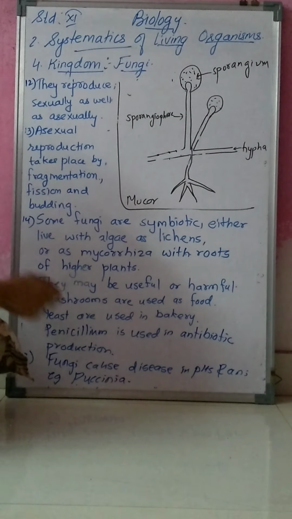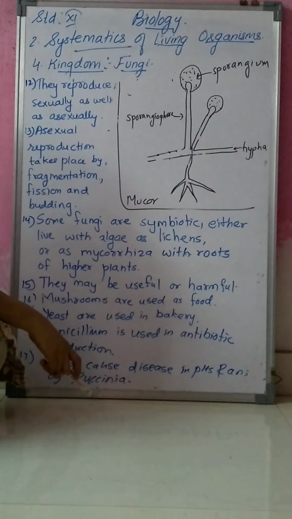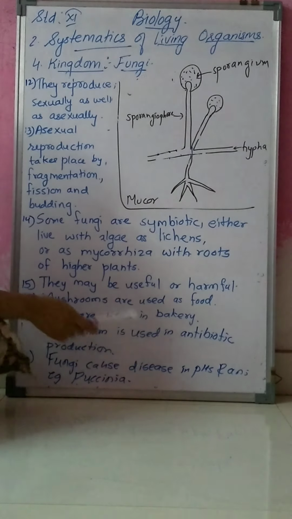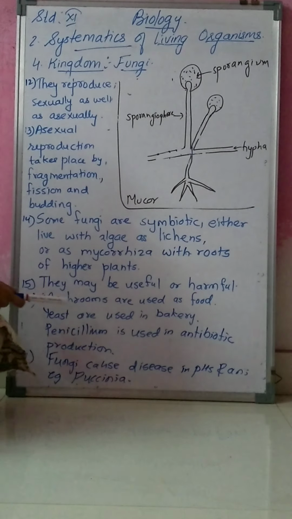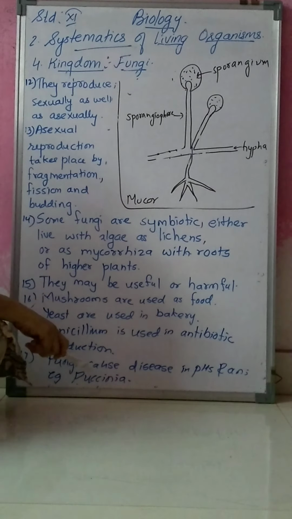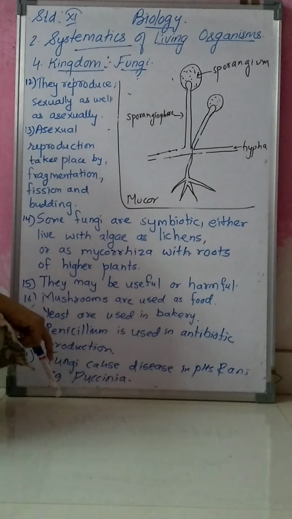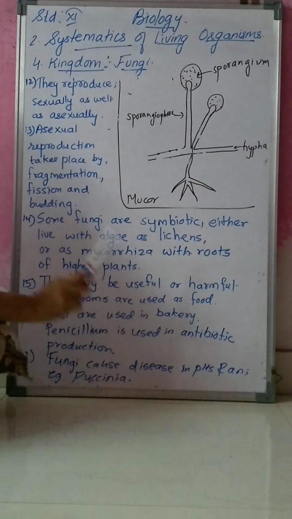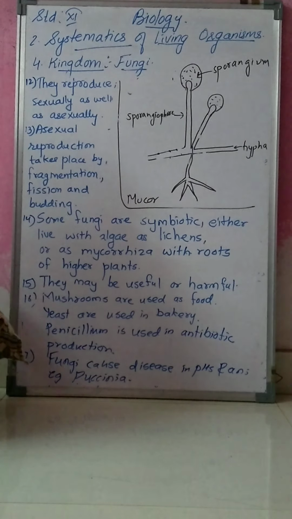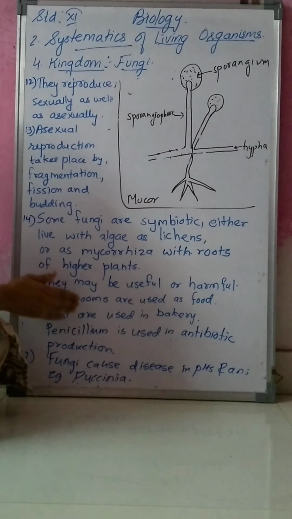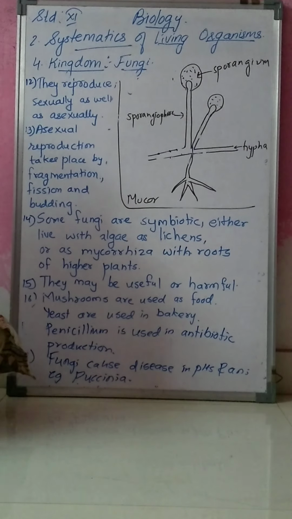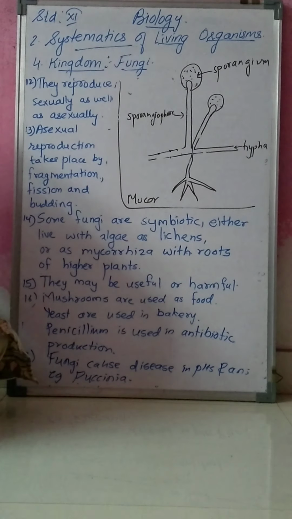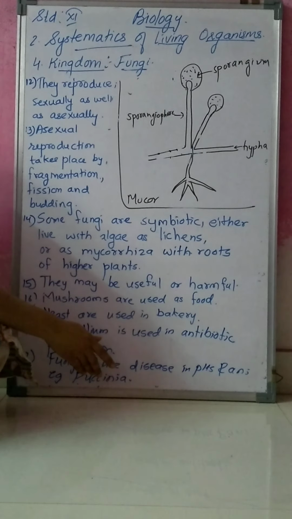These are useful fungi, like mushroom and Penicillium. Whereas Puccinia is a fungus which causes disease in plants and animals. There are certain fungi which cause different deadly diseases in plants and animals. An example is Puccinia.